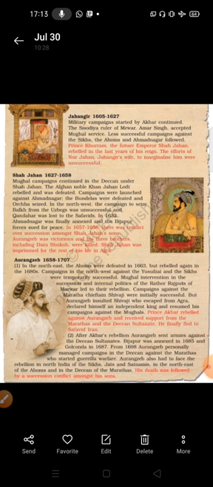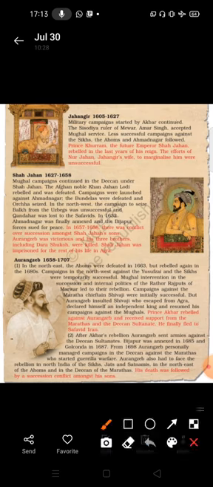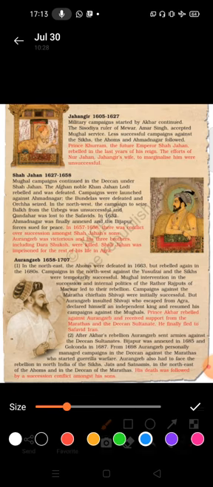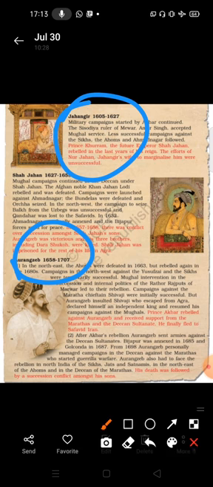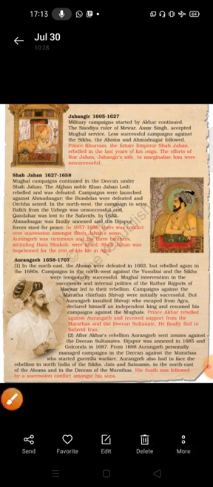So Aurangzeb died in 1707, and one thing you can notice is that in this time the British came to India. In this time also, the East India Company was established in 1600. So they also faced such type of problem here.